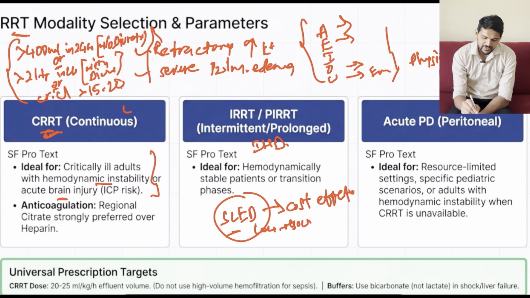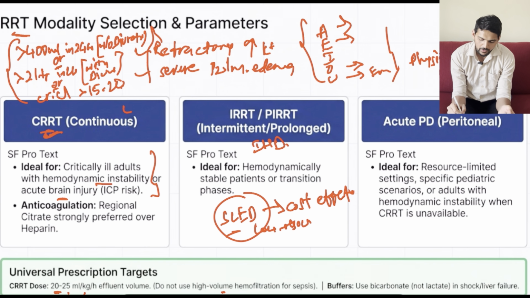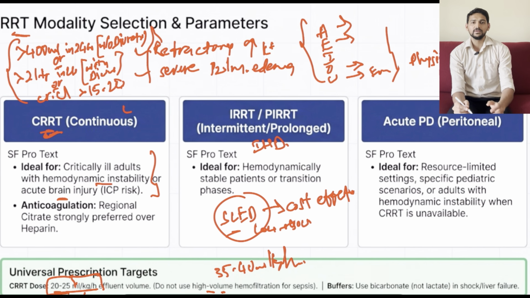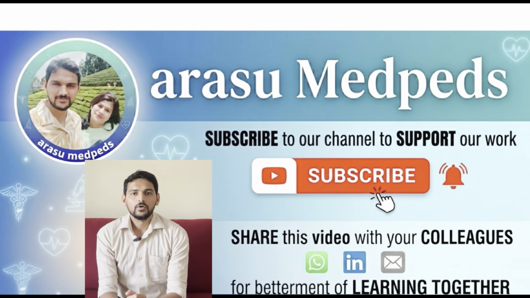The dosage, it is advised to keep it low at the rate of 20 to 25 ml per kg per hour, and do not use high volume hemofiltration because it has not proven to be of any extra benefit. Instead, the harm will be more if we proceed with high volume hemofiltration. That is nothing but 35 to 40 ml per kg per hour. So instead, always choose with 20 to 25 ml per kg per hour of hemofiltration. This is one more specific guidance upon the dosage of CRRT. Hope the points are clear.